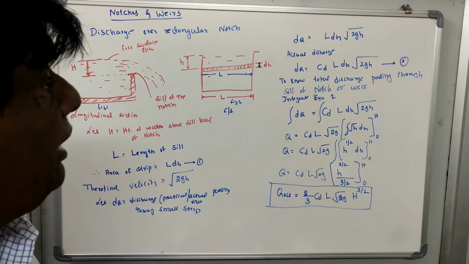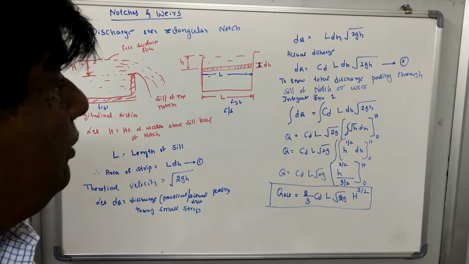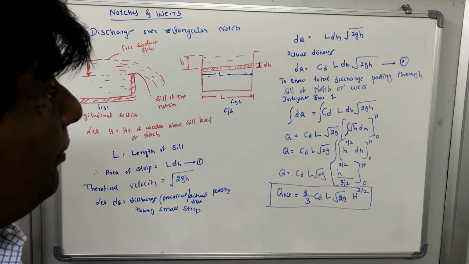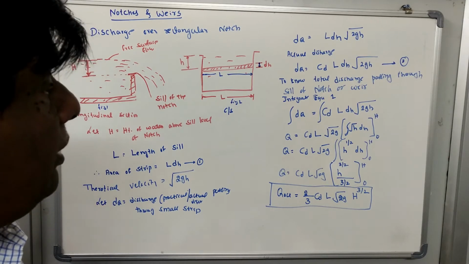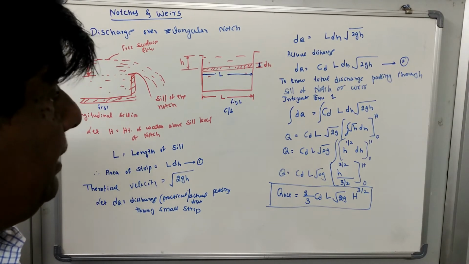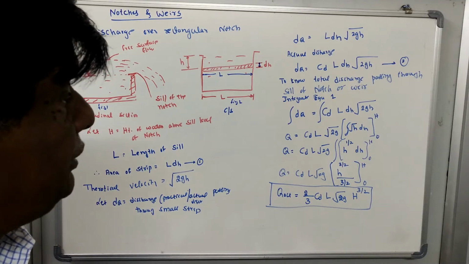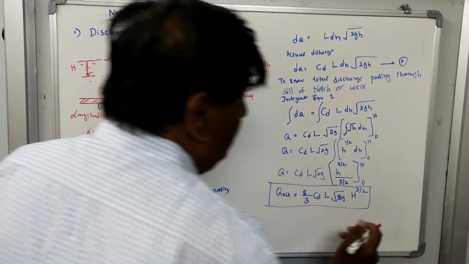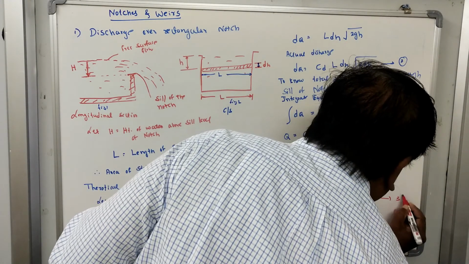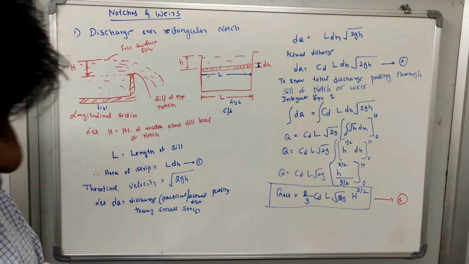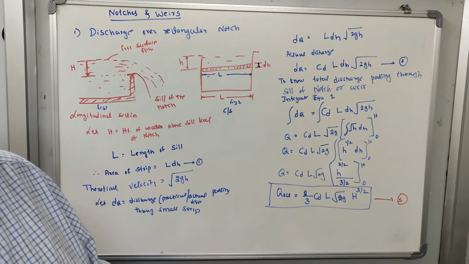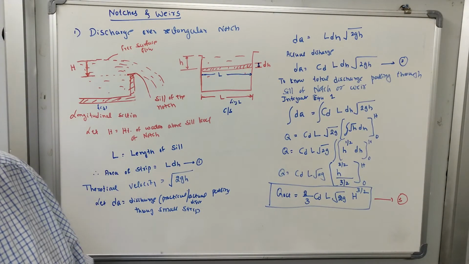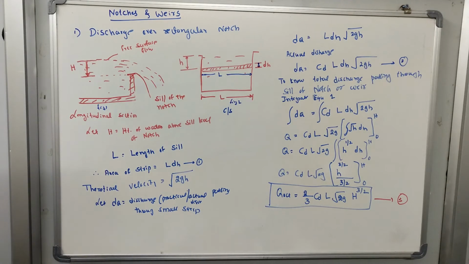So now integration of H to the power half is H raised to 3 by 2 divided by 3 by 2, or it is 2 by 3 Cd L square root of 2g H raised to 3 by 2. So this is equation number 3, and this is the final equation to calculate the discharge through the rectangular channel. Okay students, now next we will go to the triangular notch.